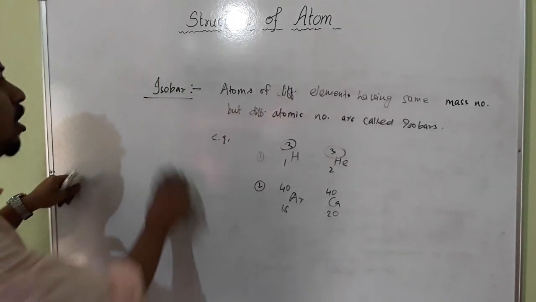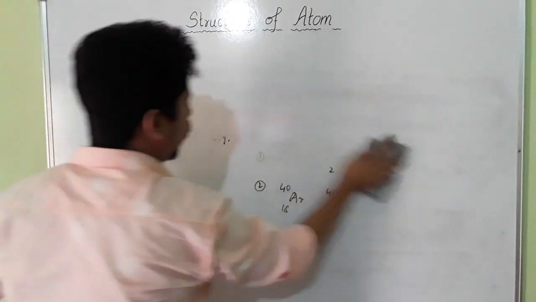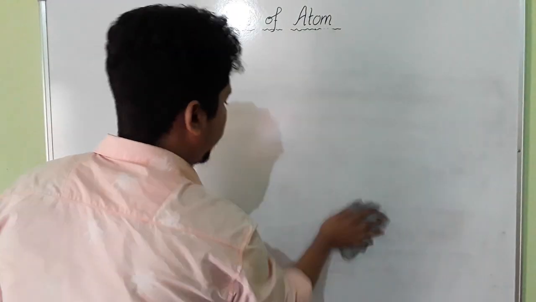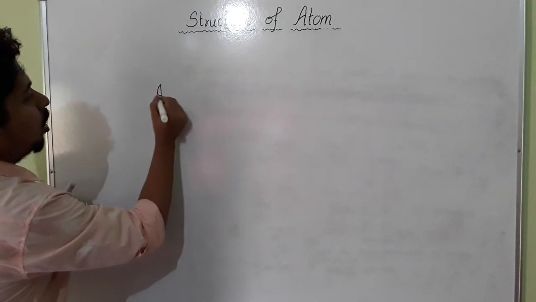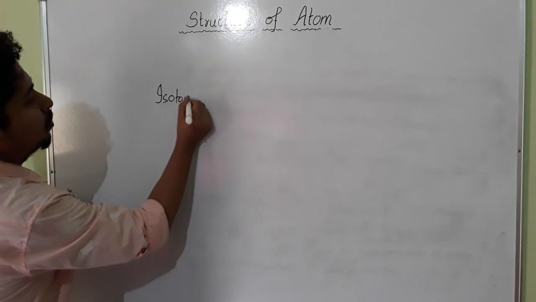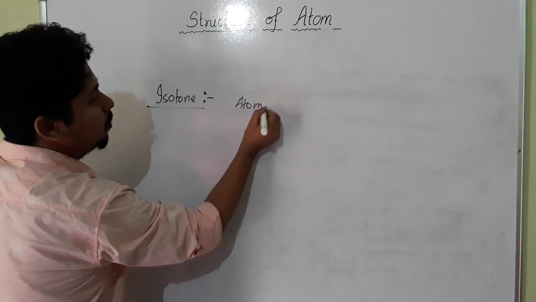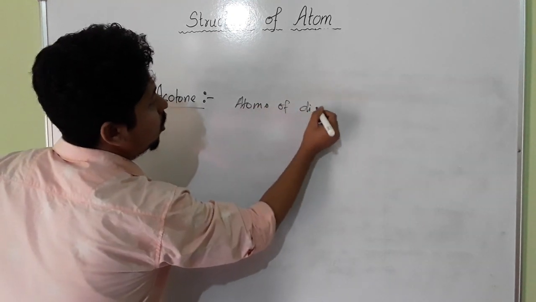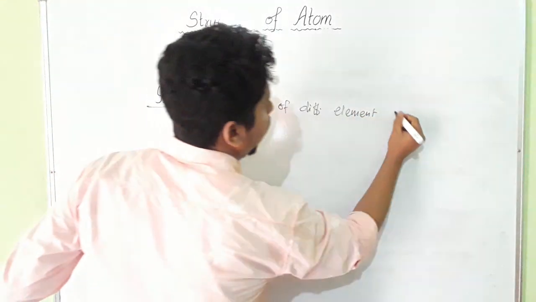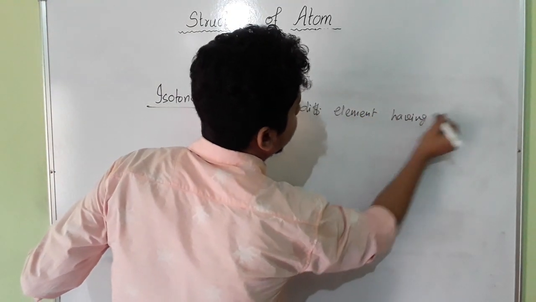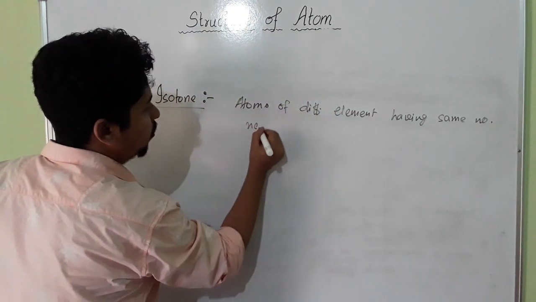Now next we are going to discuss isotones. Isotones means atoms of different elements having the same number of neutrons.